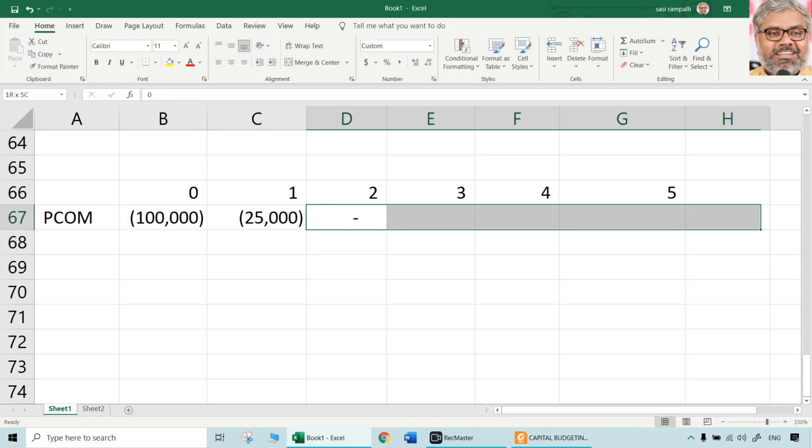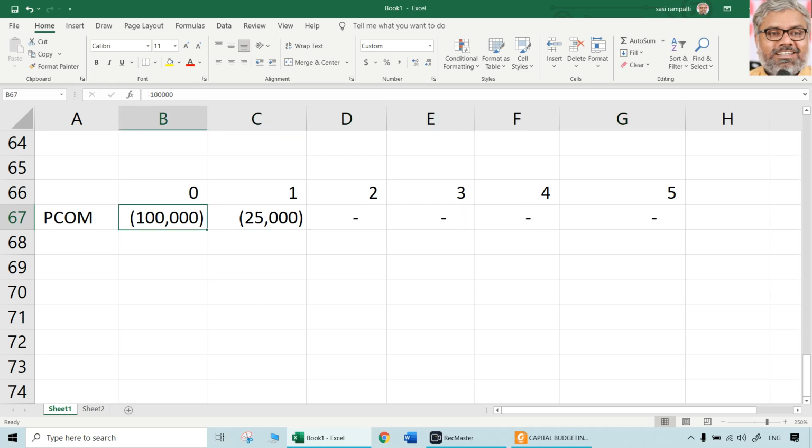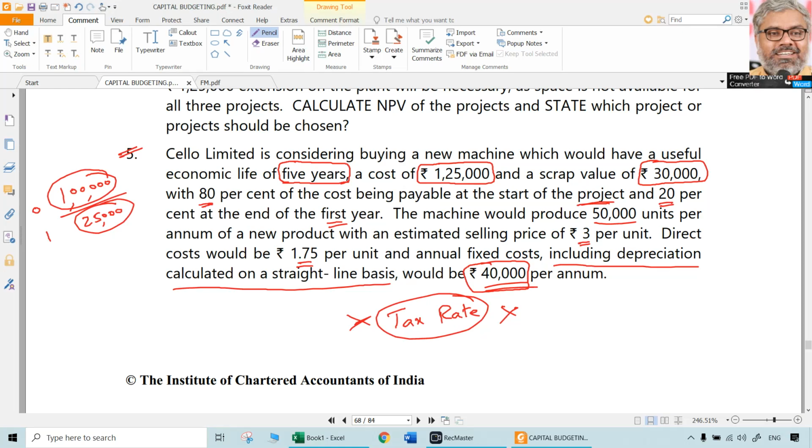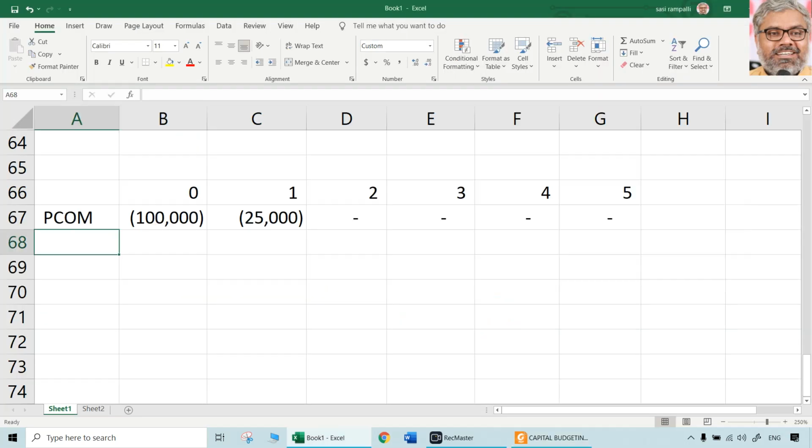After that nothing will be there. Don't worry about it. You don't need to put zeros, dashes and all in the exam. Just for clarity I am showing them. On paper you have to just write bracket. In the bracket you write it. Don't write minus 1 lakh. Write in the parenthesis. Negative amounts should be shown in the bracket. That is a more professional way of showing the negative amounts.